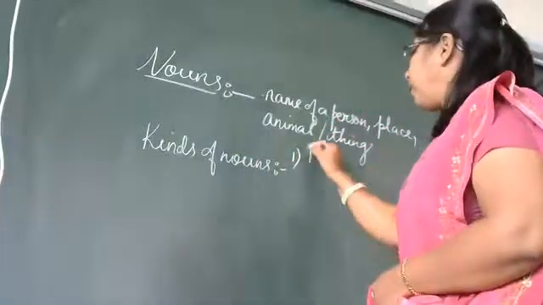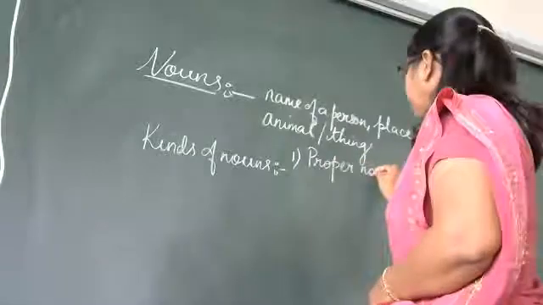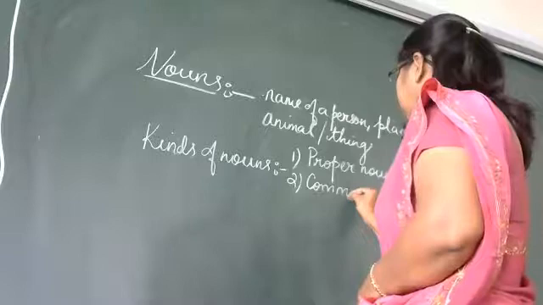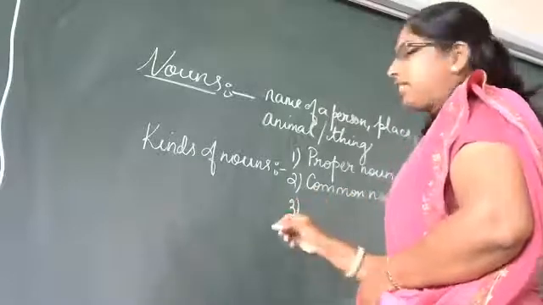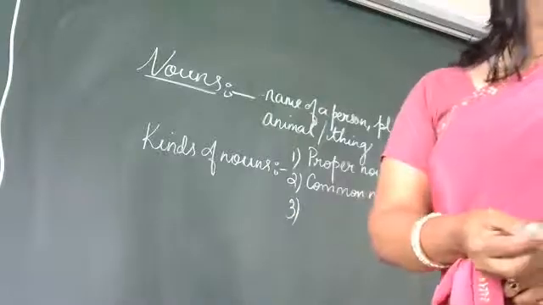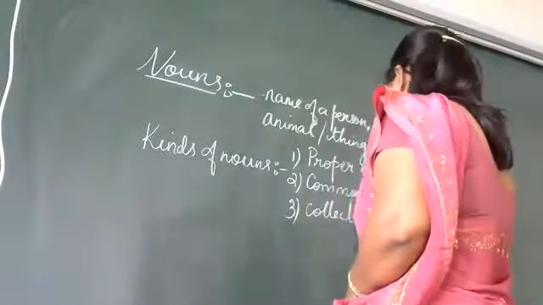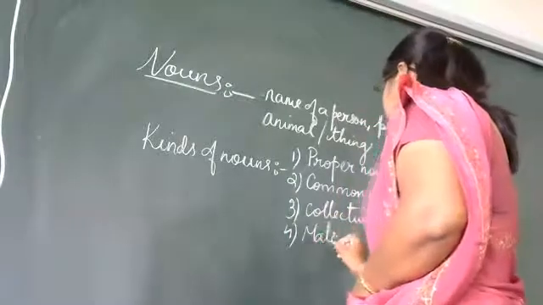The first one, proper noun. The second is common noun. Next is which? Collective noun. Fourth is material noun.